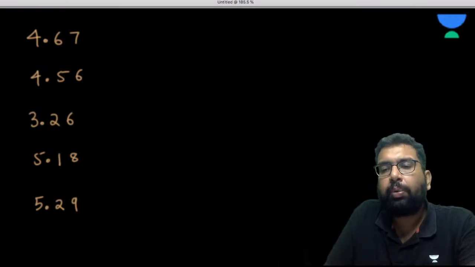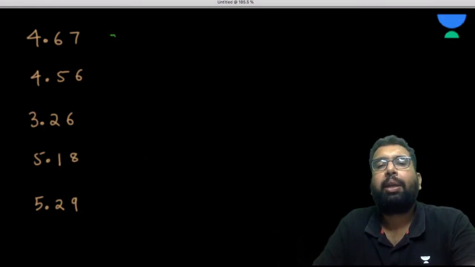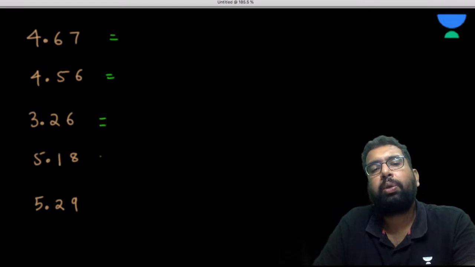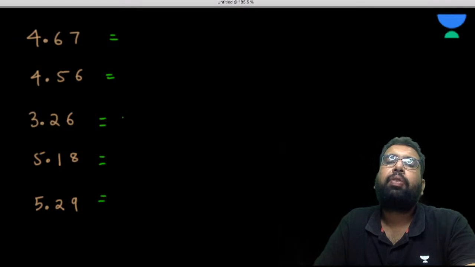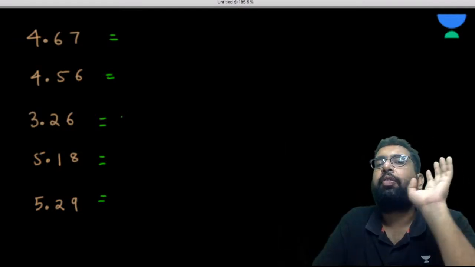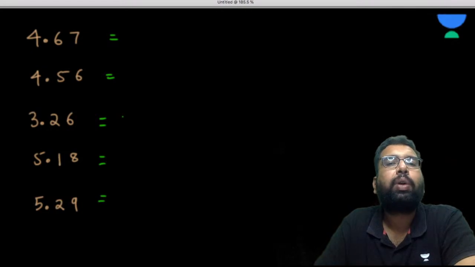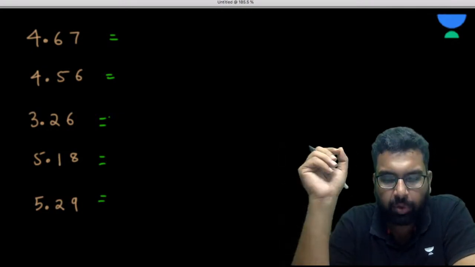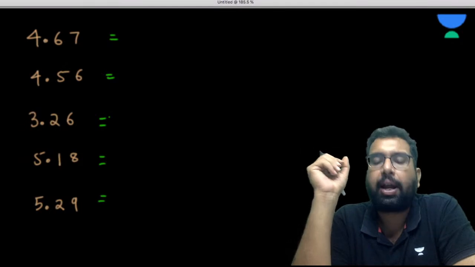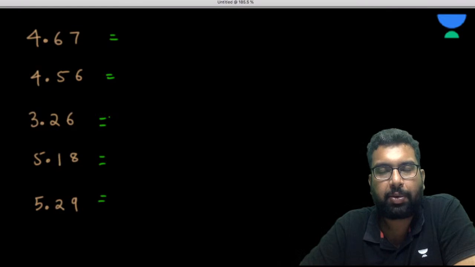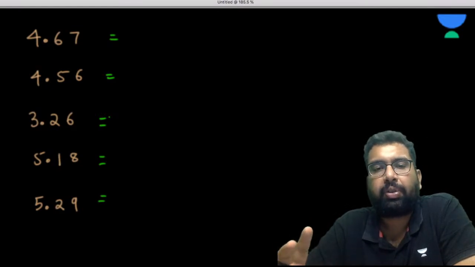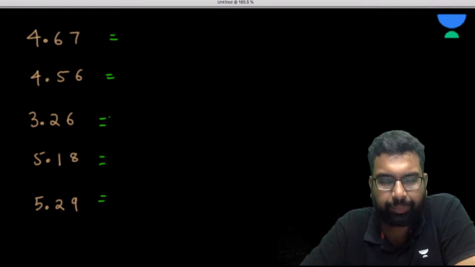What is going to be the rounding off of it? We want to see how many significant figures there are in these. We have three significant figures in each of them. Now I want to reduce to two significant figures, so I have to reduce one decimal place. How are we going to do that? Please observe something.